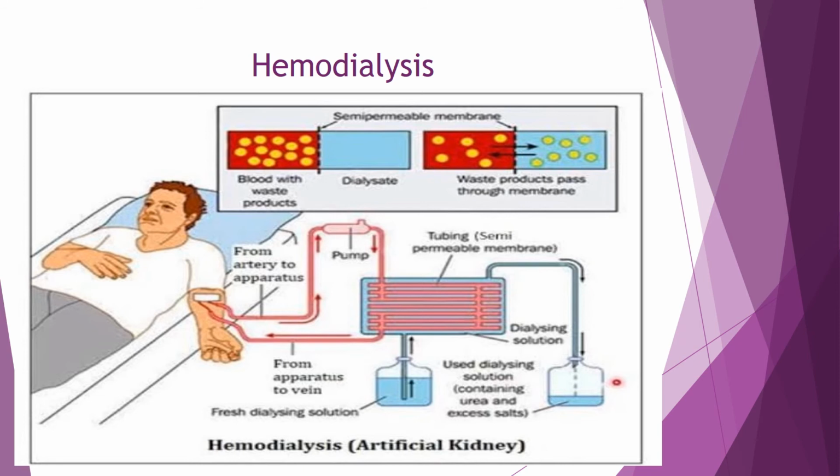What are the reasons for damage to the kidney? There are various reasons. The first is that it might be an infection. The second is an injury. And the third reason might be medicines or some chemicals which damage the kidneys. For a person with kidney damage, the main treatment is kidney transplantation.